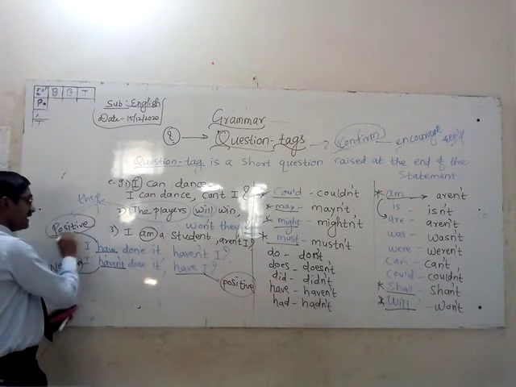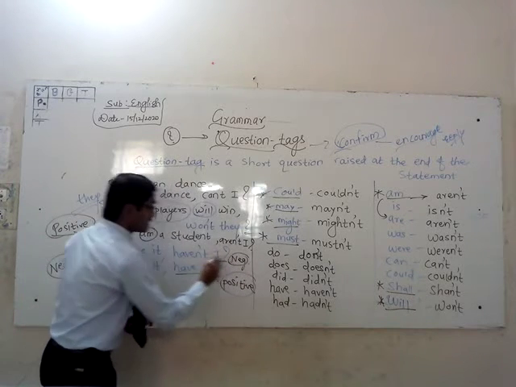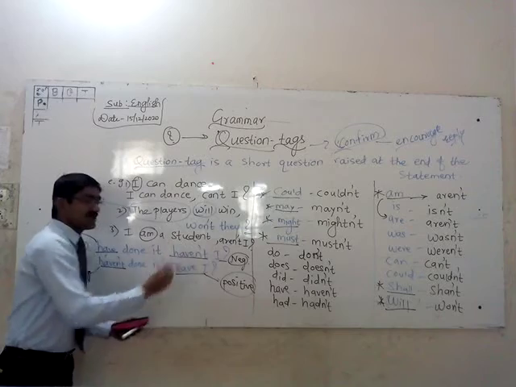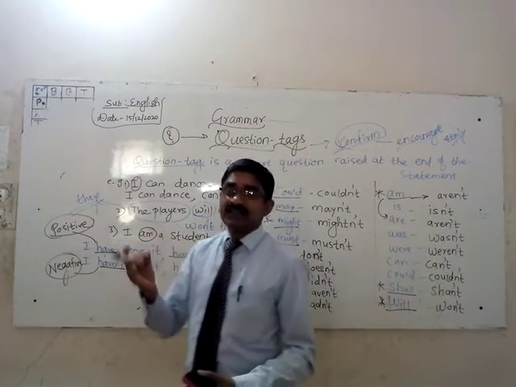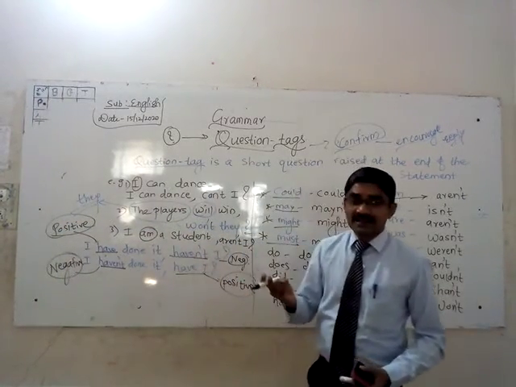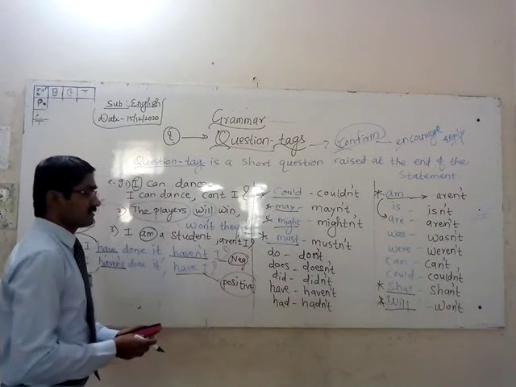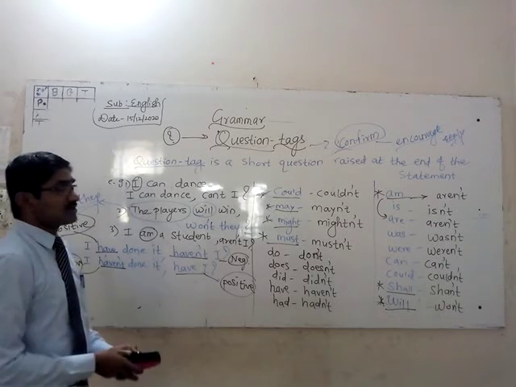And if the sentence is positive, the tag will be negative. If you understand these two things, I am sure everything will be easy. How do you understand the negative sentences? I already told you: no, not, never, nothing, rarely, hardly, scarcely. There are words, right? So this is about the auxiliary verbs.